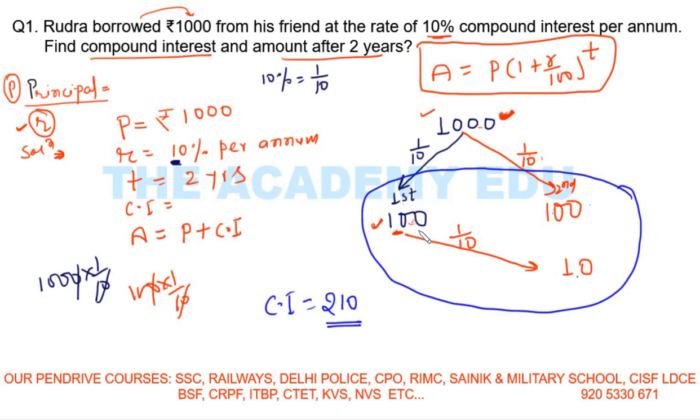This is your answer: 100, 100, 10. Compound interest is 210 rupees. What is amount? Amount is principal, which is 1000, plus interest, 210 rupees. So total rupees is 1210. This is your amount. So this is the compound interest, this is the amount. Very easy.